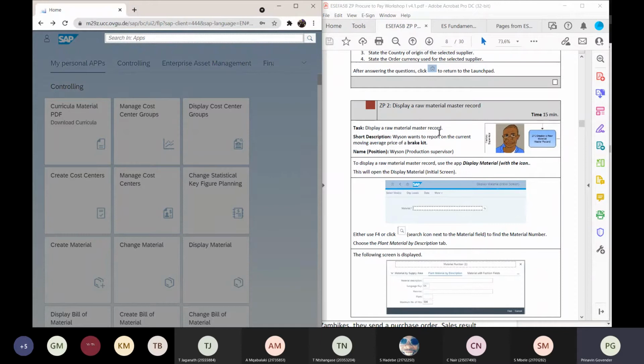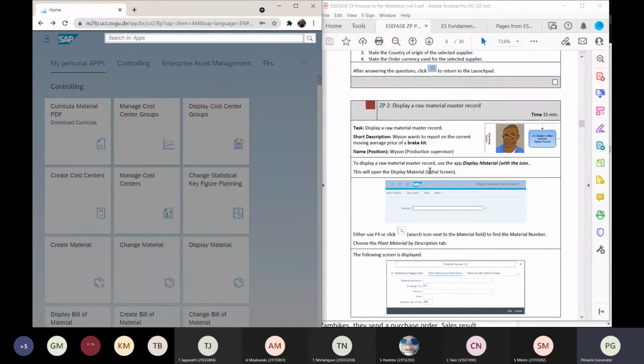Display a raw material master record. So the bicycle has brakes and we need to report on the current moving average price of a brake kit. And the person in Exam Bikes we're talking about now is the production supervisor and his name is Wyson.